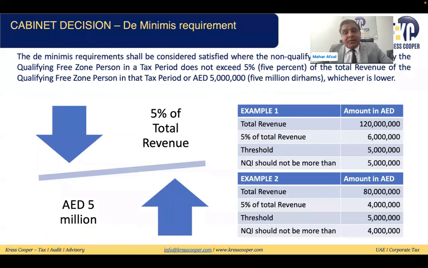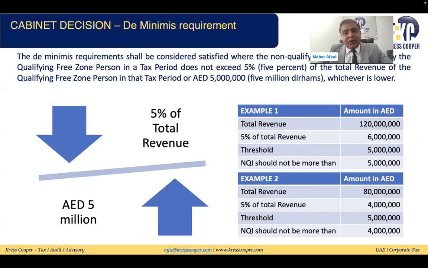Then this de minimis requirement. For the de minimis requirement, the law says, if you are non-qualifying income, we'll discuss what is qualifying income and what is non-qualifying income. If your non-qualifying income is 5% or 5 million, whichever is lower, of the total income, then it will be assumed that the person has met the de minimis requirement. We will learn how to calculate this 5% and 5 million, whichever is lower.